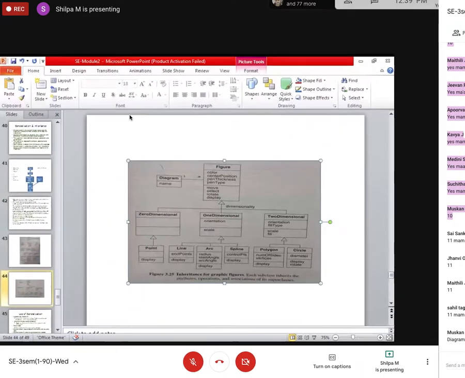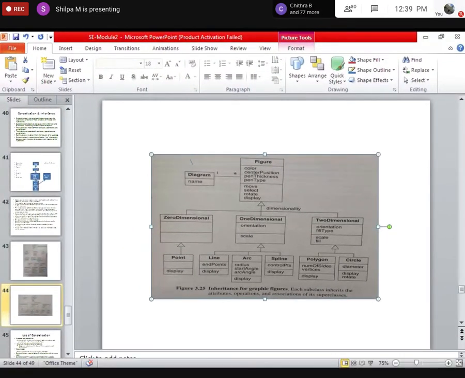Now Muskan will ask, ma'am, there is only a line, there is no arrow marker. Correct? See, that is the difference I wanted to bring out. What does a simple line with 1 and star mean? Thank you, Hemant. It is an association. So a diagram is associated with a figure. One diagram can have multiple figures.